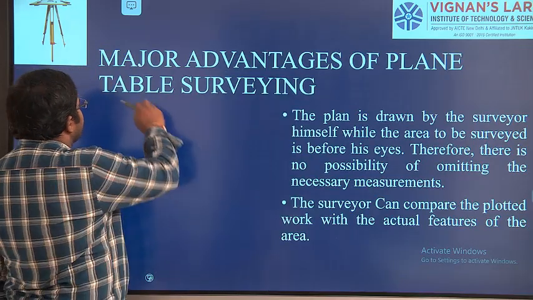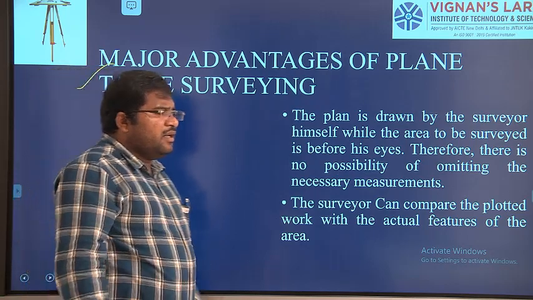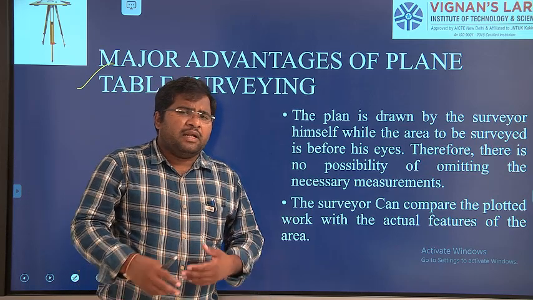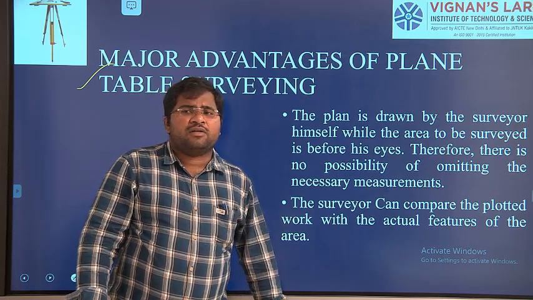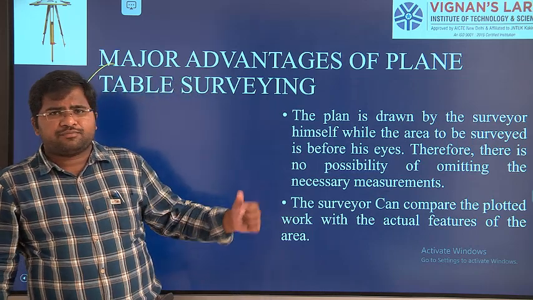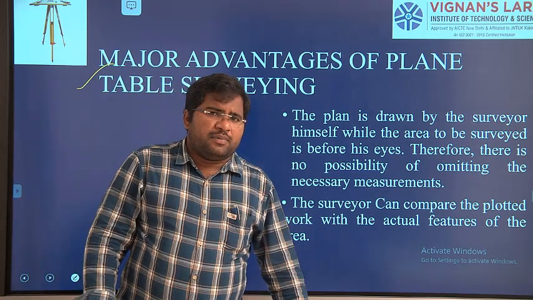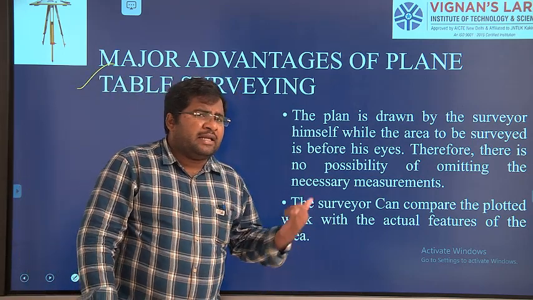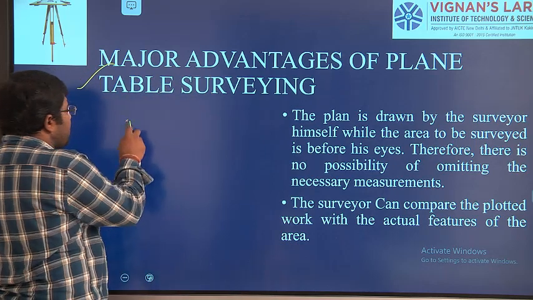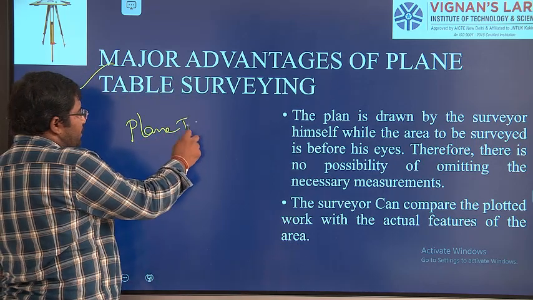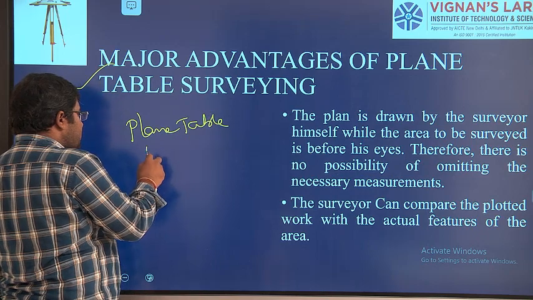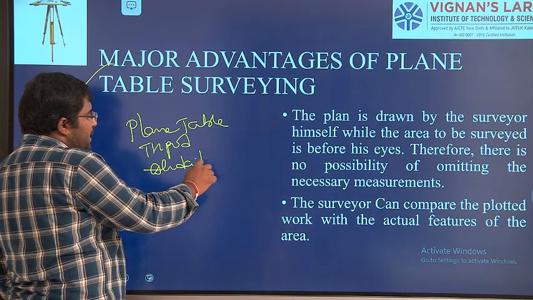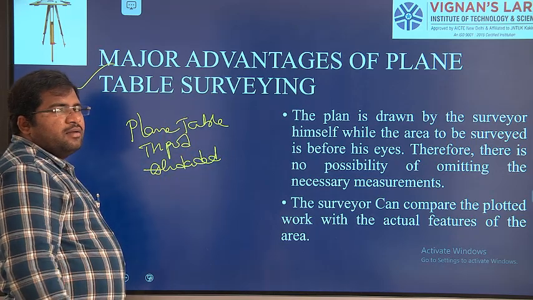Okay, so till now we discussed what plane table surveying is. Plane table surveying is nothing but, while taking the readings in the field work, we can plot them onto the drawing paper. That is the thing. Now the plane table set has the plane table, and second one is the tripod, and an alidade to sight the points.